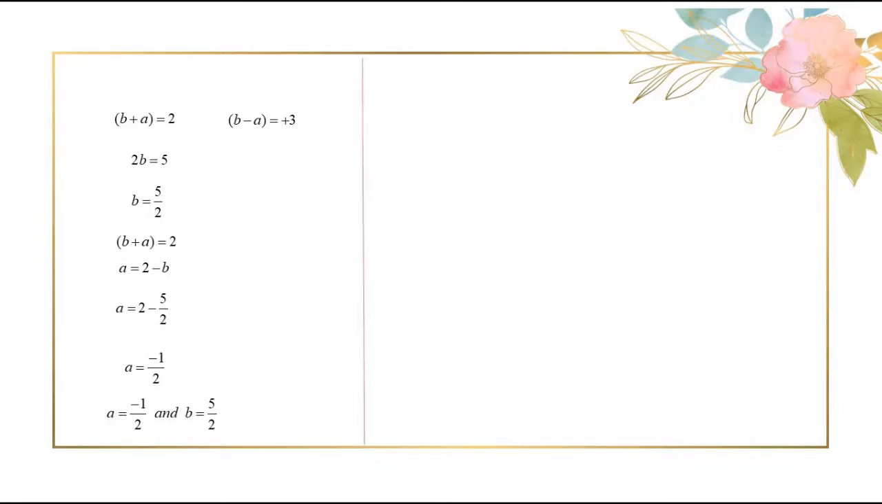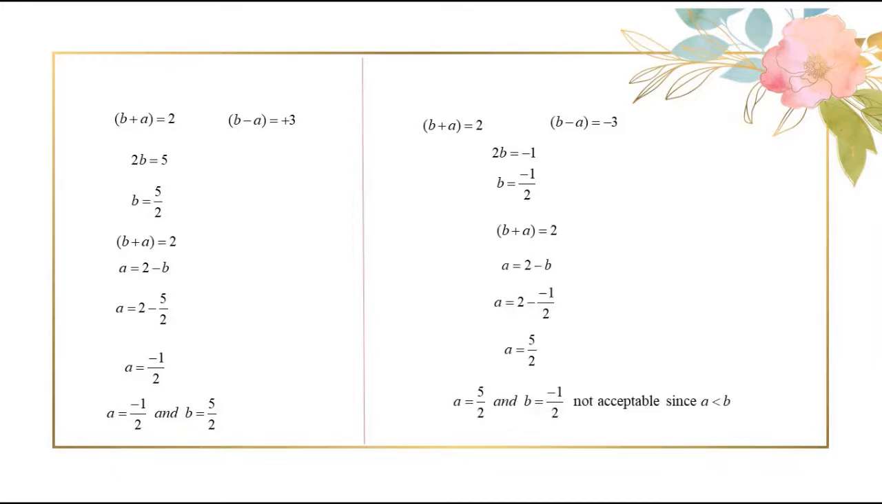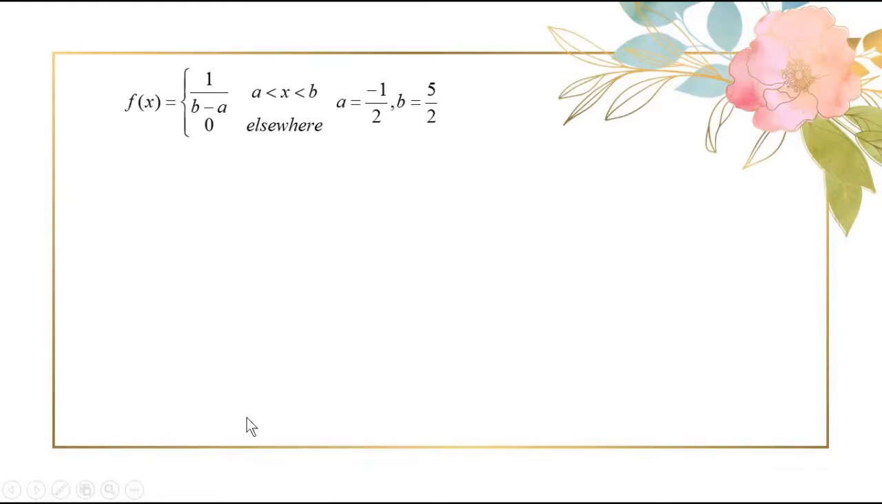If b plus a equal to 2 and b minus a equal to plus 3, upon solving these two we get the value of a as minus 1 by 2 and the value of b as 5 by 2. If you are considering another set of equations, that is b plus a equal to 2 and b minus a equal to minus 3, upon solving you get a as 5 by 2 and b as minus 1 by 2, but this is not possible because you know that a is less than b. Therefore we have to take only these two values, that is a is minus 1 by 2 and b is 5 by 2. Since we have got a and b, we are substituting in this probability function and we get the required probability function.